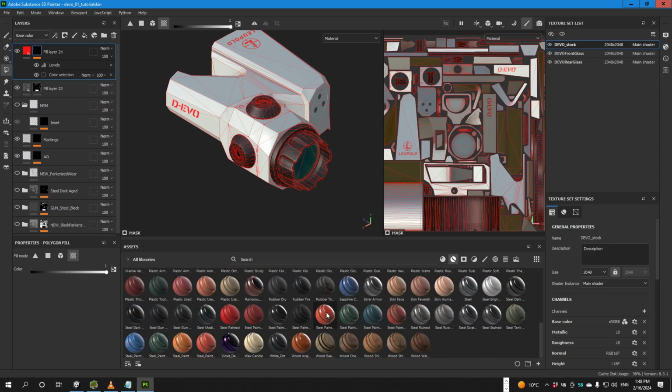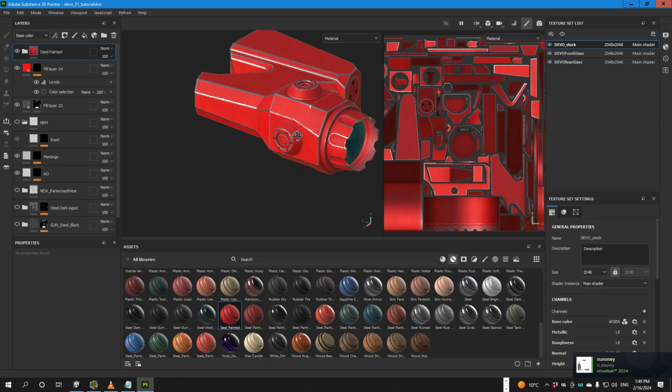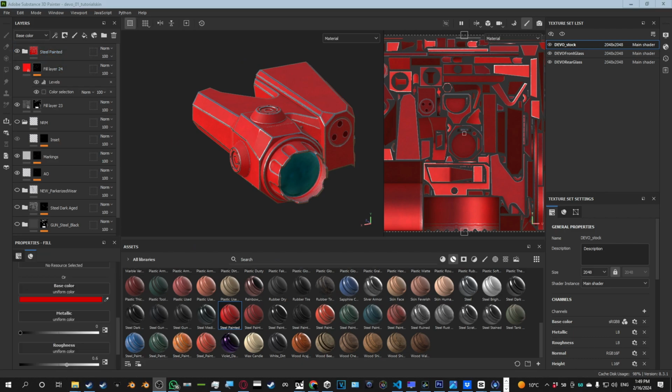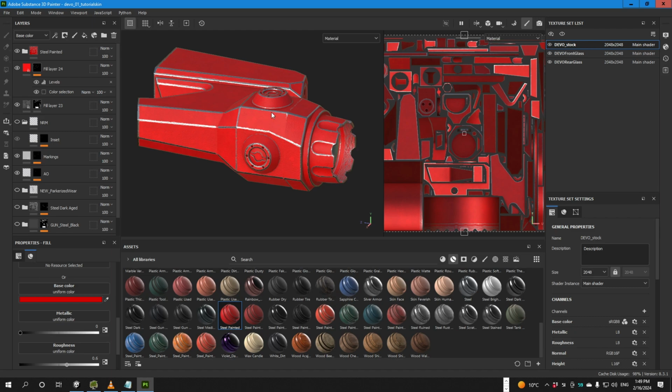Steel tank, steel painted. Alright, let's take this one. As you can see, it has been applied on everything because it's on top of everything. To put this steel painted exactly where we want, which is on all the model except the selected parts, we